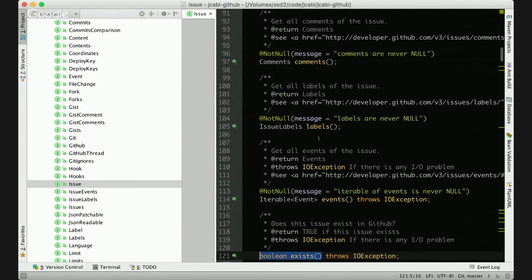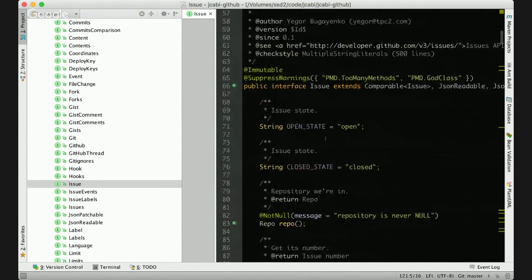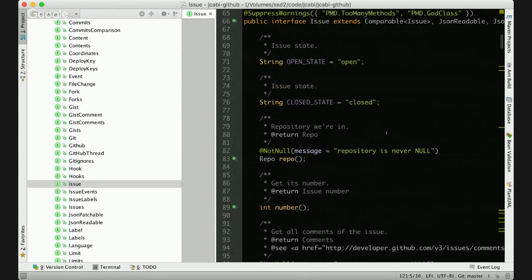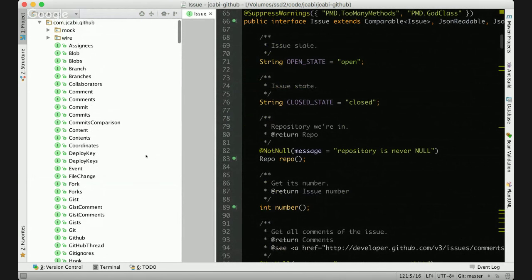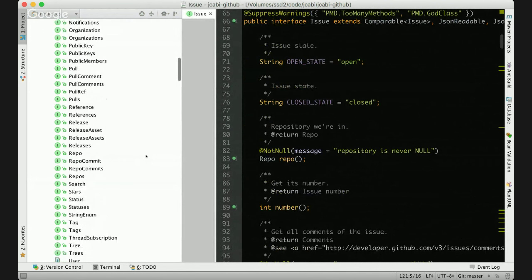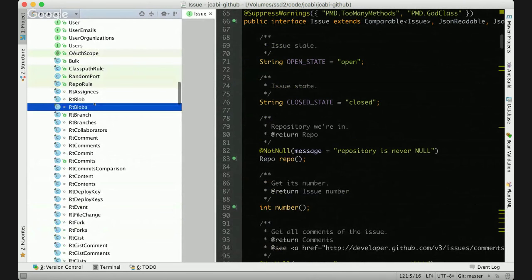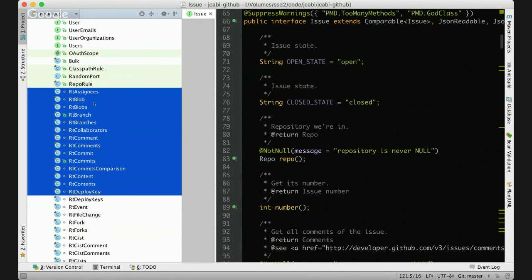It also allows a few other things, but the point is that there are about 100 interfaces in the library, and also about 100 classes which implement these interfaces.